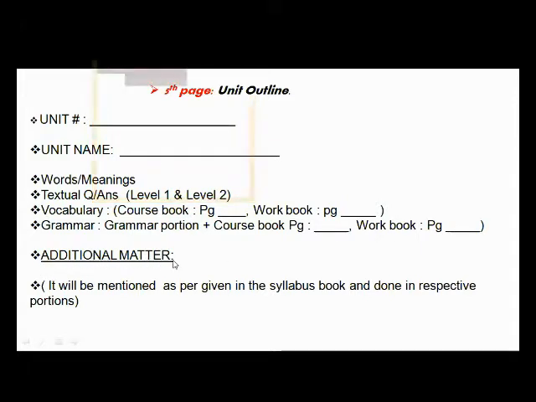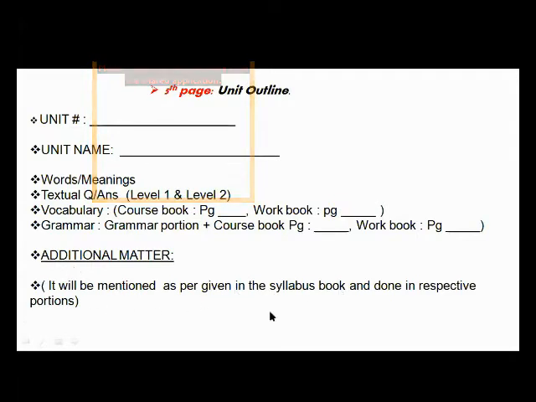As you all are very well aware that we have this additional matter in your syllabus book. From very beginning classes you are seeing this additional matter. So this additional matter will be mentioned on each outline page according to the syllabus book. With each unit you will complete one topic of additional matter, and according to that you will mention it in your outline.